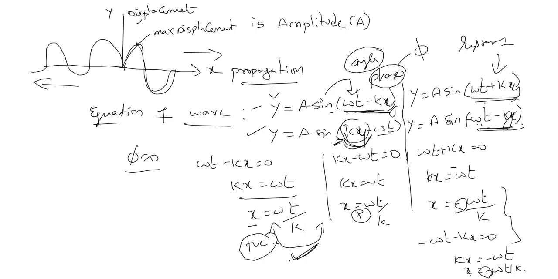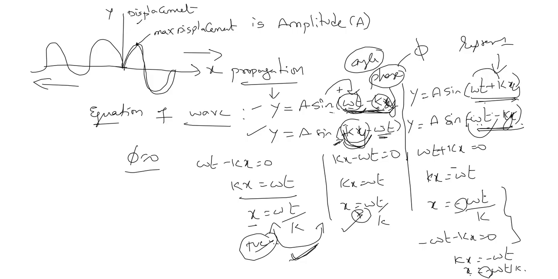If both have opposite signs, meaning omega t is positive and kx is negative, both are opposite, then it will be positive. See here, kx is positive, omega t is negative. Then it is positive, meaning the wave will propagate in the positive direction. If both have the same sign, then it will be the negative direction, along the negative x axis.